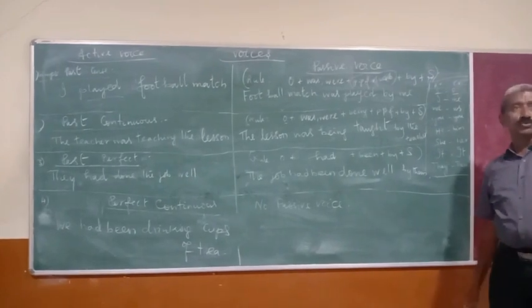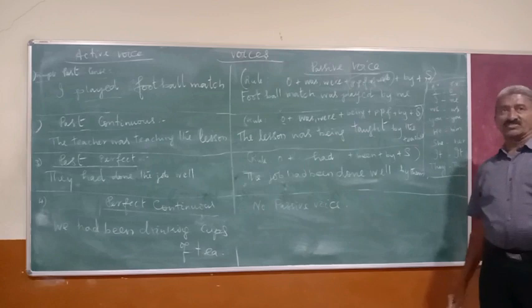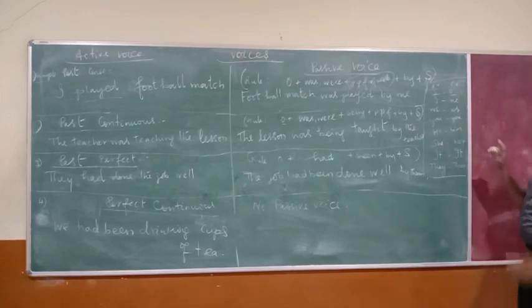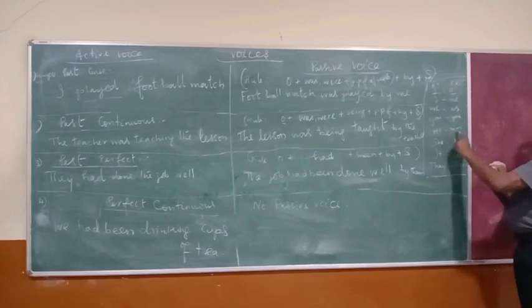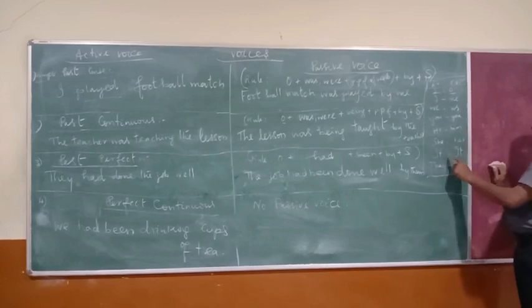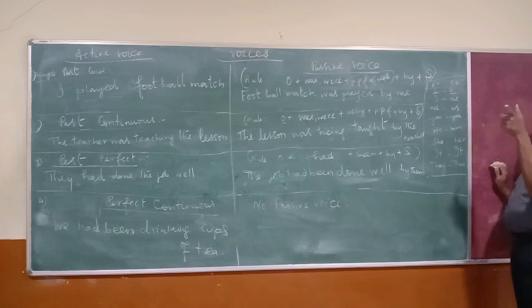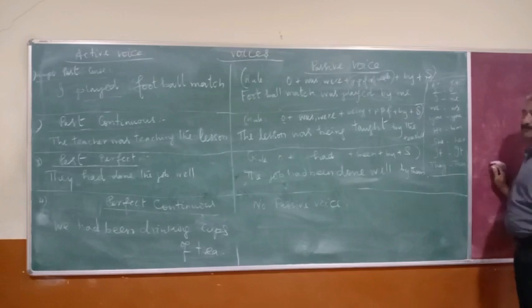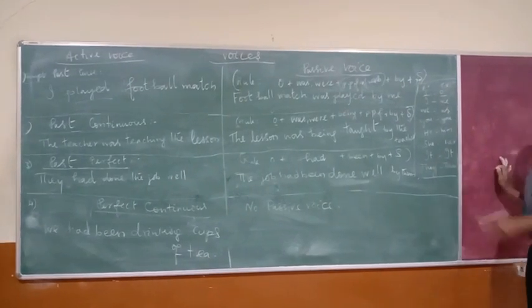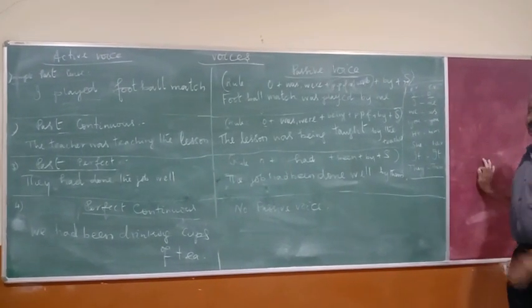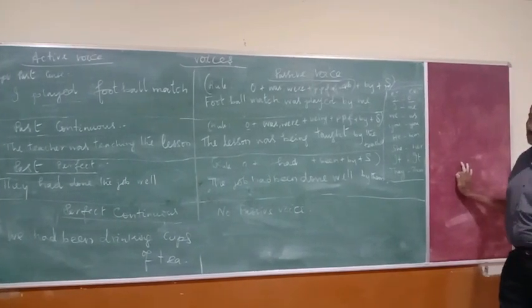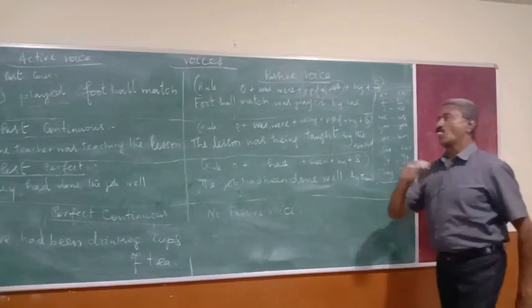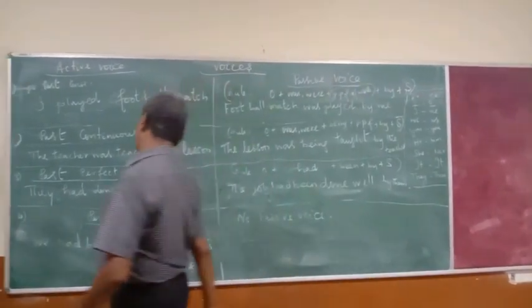The work is done by you. It takes the form of object. There is also you, but it takes the form of object. He will become him, she will become her, it will become it, but the meaning is different. They will become them. Say for example, the work is done by it. That is dog. So the meaning changes.